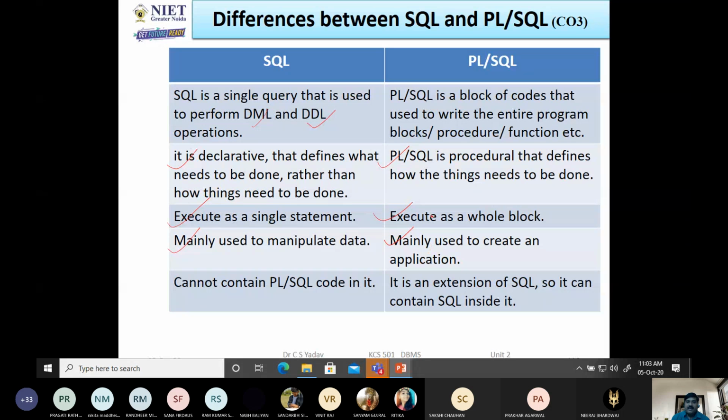But in SQL there are various commands: DDL, DML, DCL, and TCL. We can perform only those operations which are mentioned in that set of various commands. SQL cannot contain PL/SQL code in it, but PL/SQL can contain SQL code. That is why we say PL/SQL is an extension of SQL. So these are the differences between SQL and procedural language SQL.